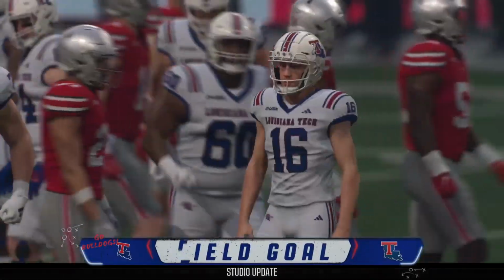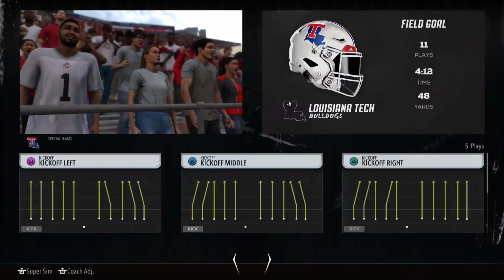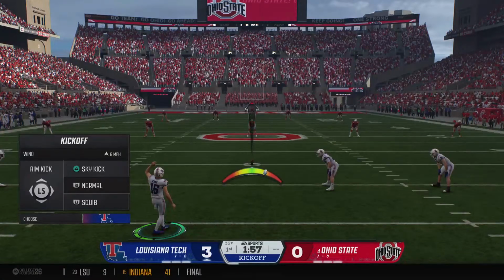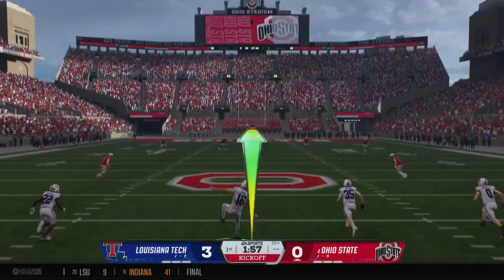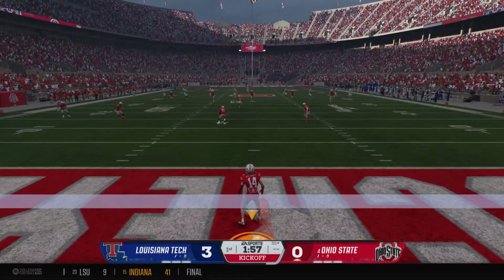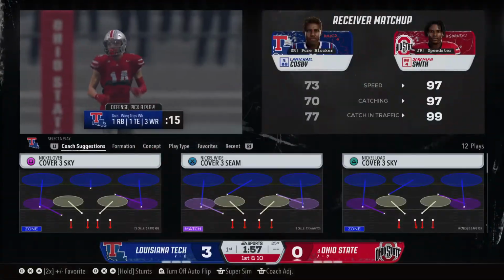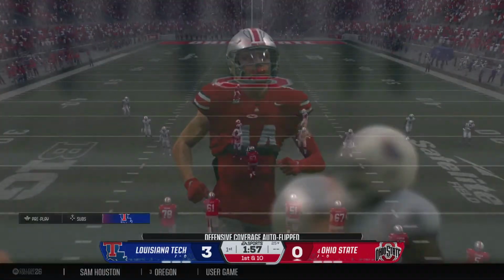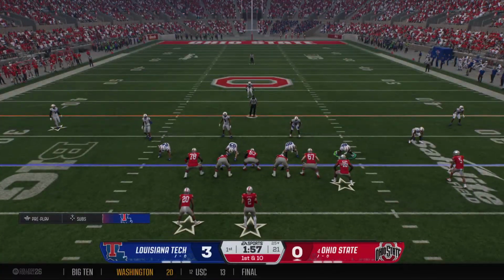It's good. He hit that one right down the middle. And with that, they break the seal on the scoring. It's 3-0. So after putting 3 on the board, the kickoff team is out there ready to boot it away. And he'll just take a knee, and this drive will start at the 25. The drive starts from their own 25-yard line.